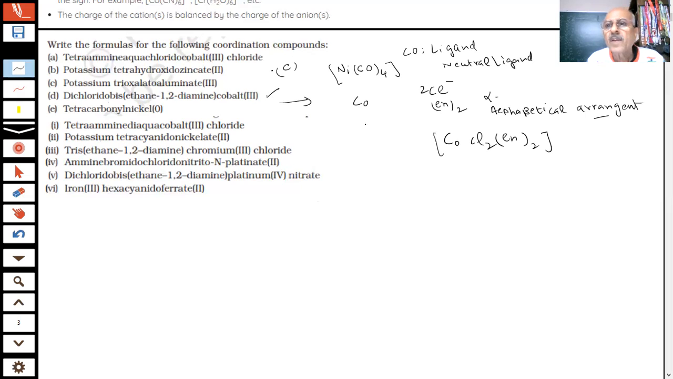So what should be the charge on this now? That is the question. Cobalt oxidation number is given. If cobalt is in 3 oxidation state, students, what should be the charge on this? This is the problem here. We have to calculate. This is where students make mistakes. Okay, you have 30 seconds.